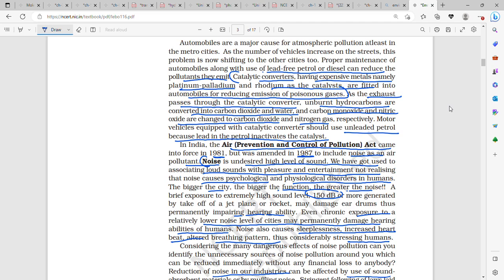As the exhaust passes through the catalytic converter, the unburnt hydrocarbons are converted into carbon dioxide and water, and carbon monoxide and nitric oxide are both changed into carbon dioxide and nitrogen gas. But catalytic converters, whenever they are equipped in motor vehicles, should always be equipped along with lead-free petrol, because lead present in petrol inhibits the reaction, that is, it inactivates the catalyst.